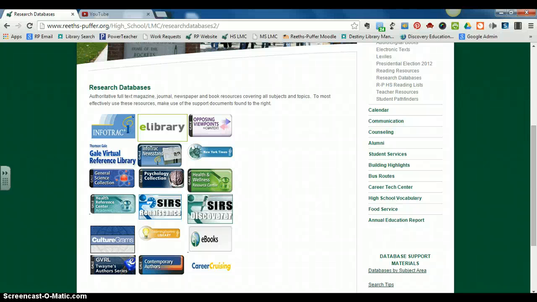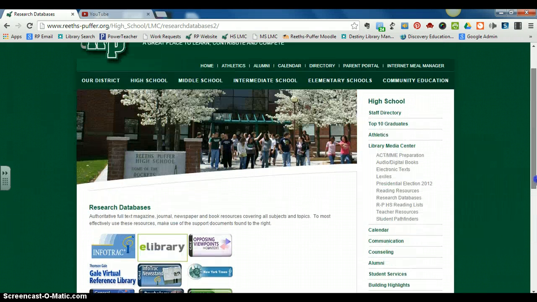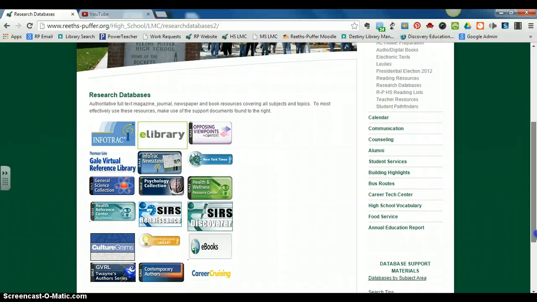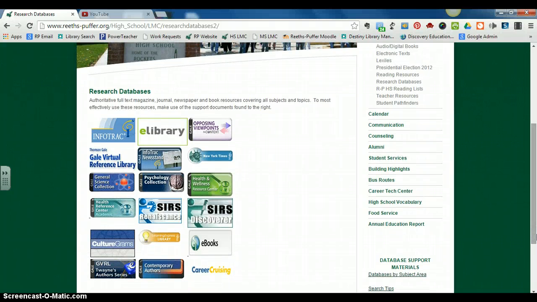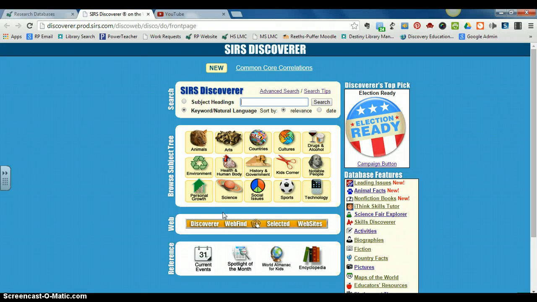Welcome to an introduction to SIRS Discoverer. I am once again here at the Library Research Database page. We are going to be looking at SIRS Discoverer. The icon is right here, so I'm going to click on SIRS Discoverer to open it. There are many ways to search in SIRS Discoverer, but we're going to focus on two ways that will be most helpful for this particular assignment.